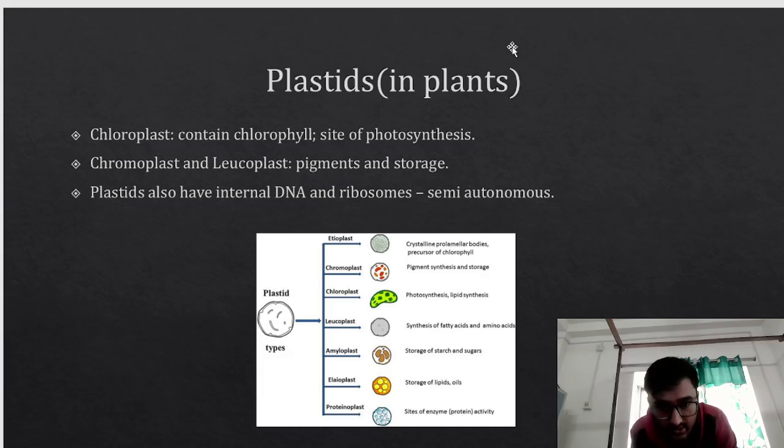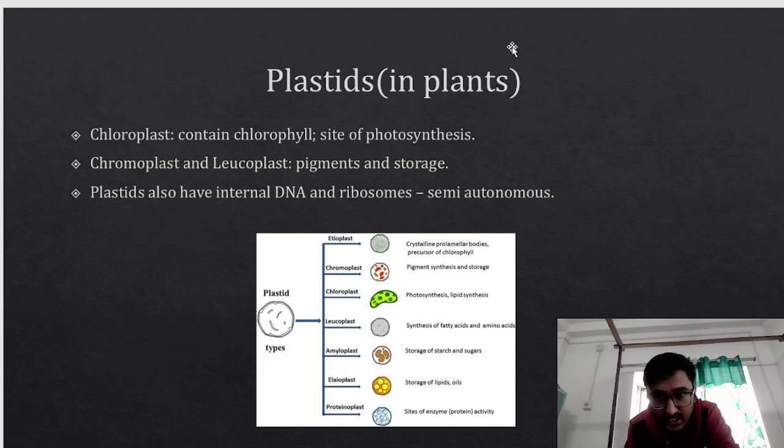So here I have given a lot of types of plastids. For example, we have etioplast, chromoplast, chloroplast, leucoplast, amyloplast, elioplast, and proteinoplast. All of them have their specific functions. Let me read out, nothing to explain.